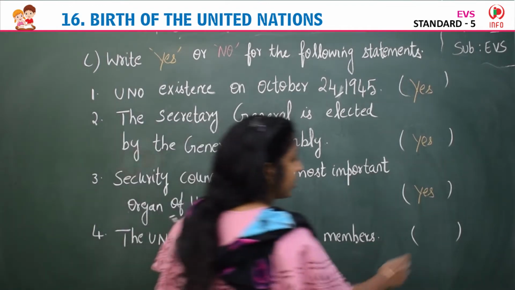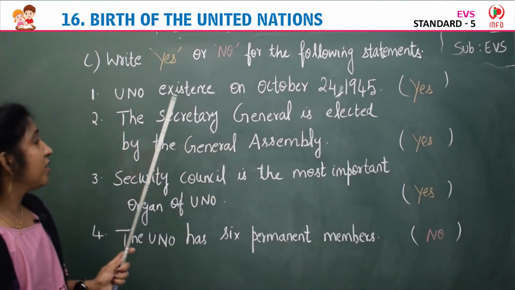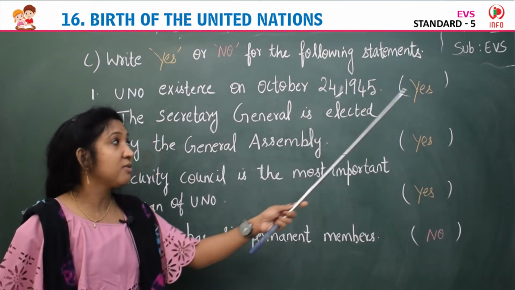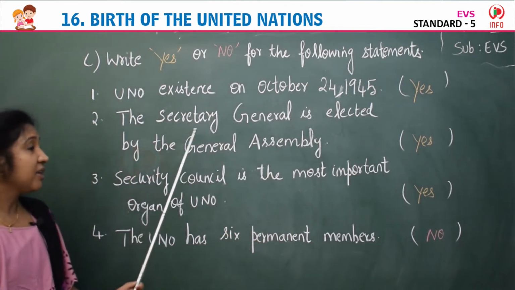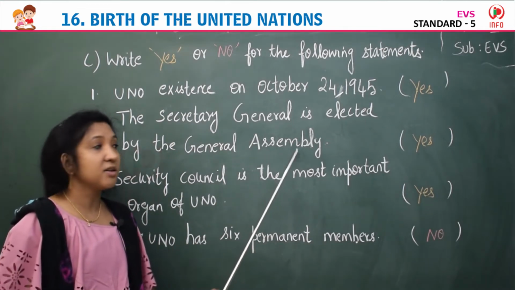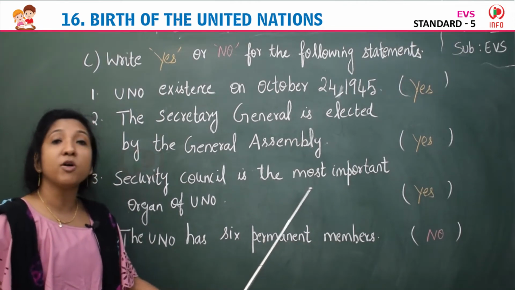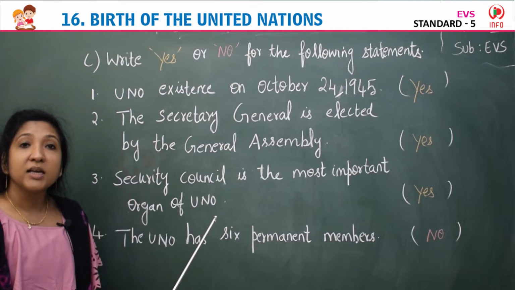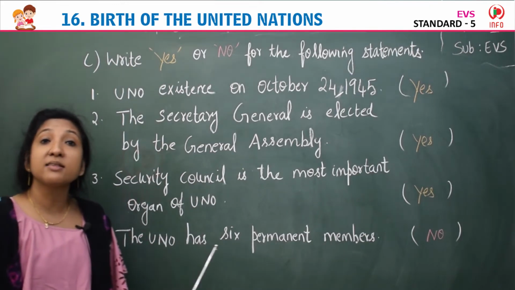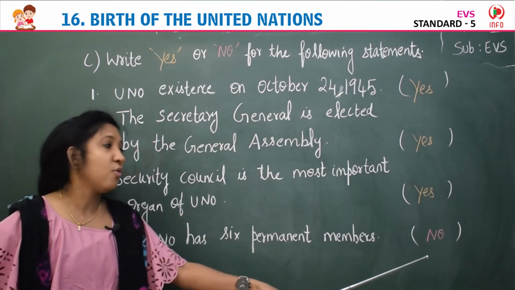So the first one, UNO came into existence on October 24, 1945, is a correct statement. So yes. Second, the Secretary General is elected by the General Assembly. The given statement is right. So yes. Third, Security Council is the most important organ of UNO. It is a correct statement. So yes. The last one, the UNO has 6 permanent members. It is a wrong statement. So no.